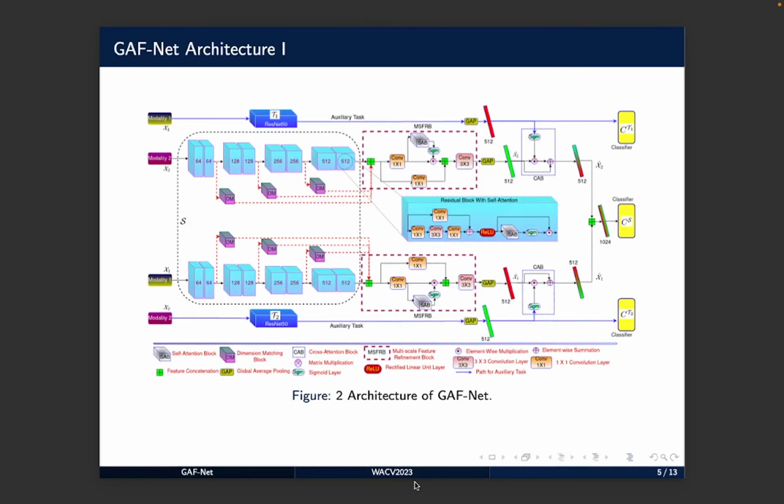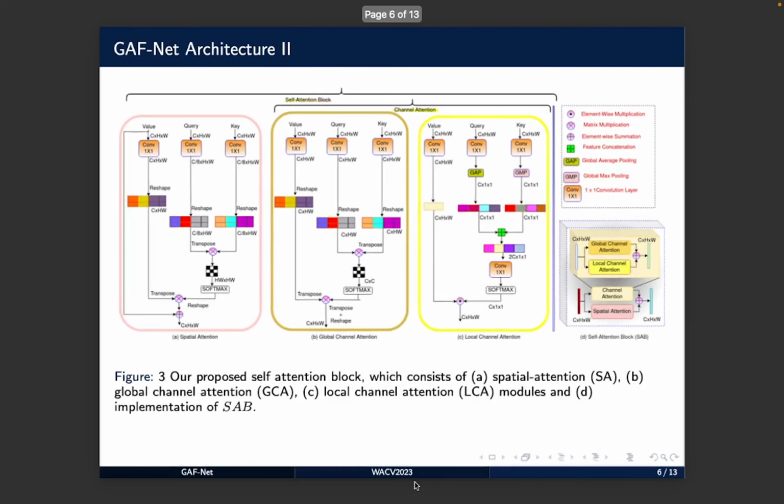Here we can see our proposed architecture, which consists of an auxiliary task and a main task. The main task consists of self-attention blocks, whereas the auxiliary task helps in generating the cross-attention mask with the main path, which is called the student path.